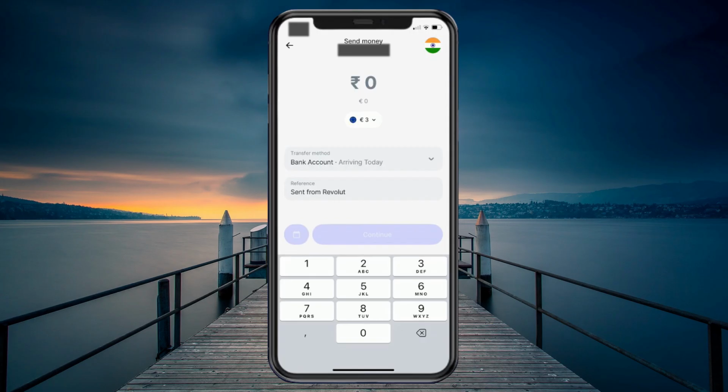Then you have to enter the bank details of the person you are sending money to, and then click send money. And this is how you will send money by Revolut to India or any other country you want to.